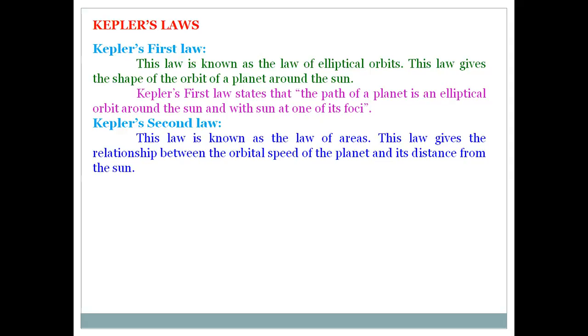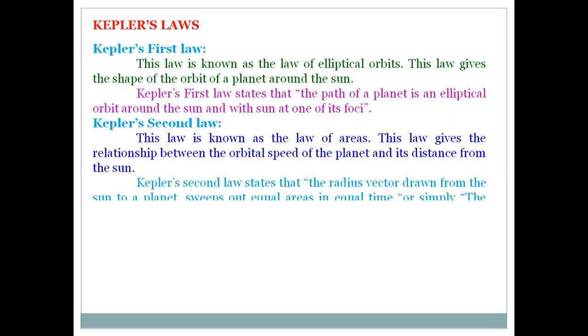It states that the radius vector drawn between sun and planet sweeps out equal areas in equal intervals of time. This is Kepler's second law. It is also called the law of constant areal velocity. So how can we explain this?